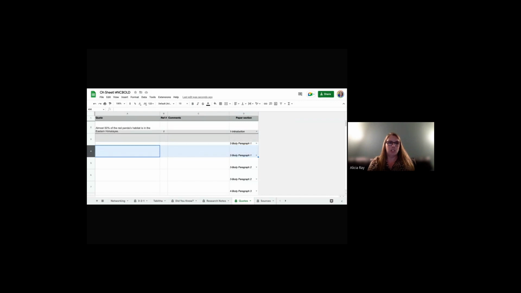So then I just teach them to click and drag, and it gives them the ability to kind of move around their paper, their rough draft. And then all they have to do is copy and paste what they put into their comments or their quotes, with quotation marks around it, right into their research paper, and it gives them some more fluidity. This is the same thing we used to do with the paper rough draft. It's just now digital.